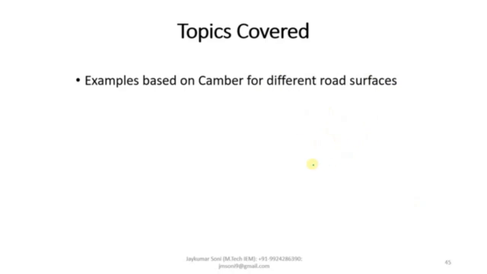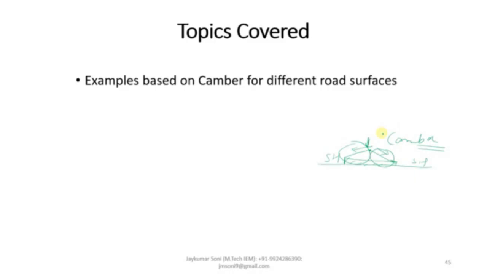Let us assume that this is a road surface. This is the particular carriageway on which the vehicles are driven. So what will occur? If you zoom in, you will be able to see that the surface of the road will look like this. This is the part of the shoulder. So whenever the rainfall water comes into contact with the road surface, it will be drained off automatically due to having this cross slope. And this particular cross slope is known as camber.